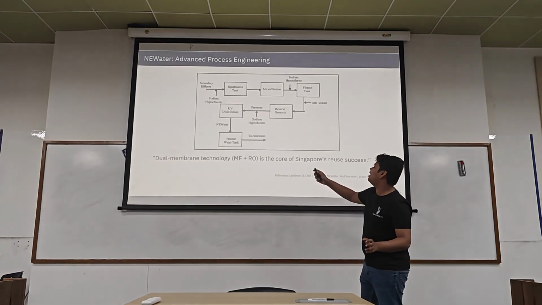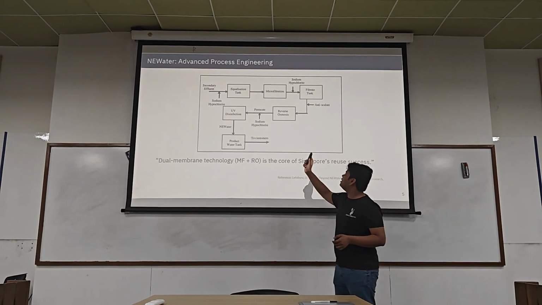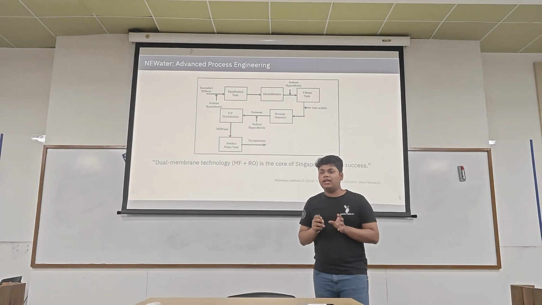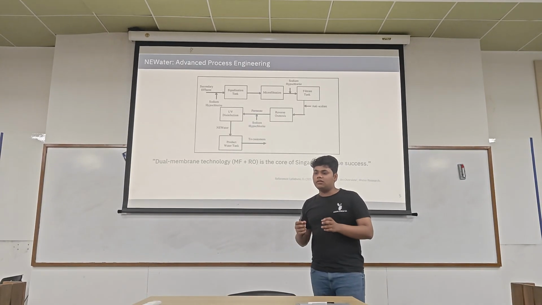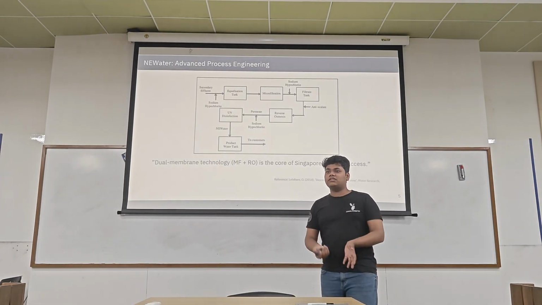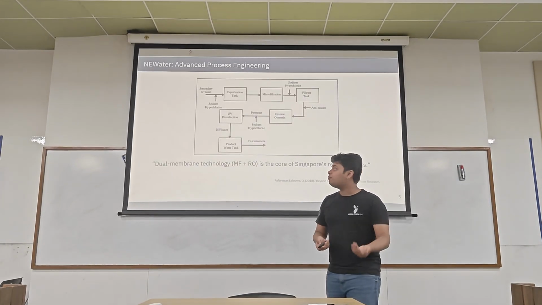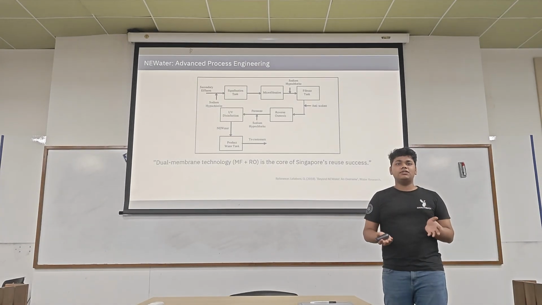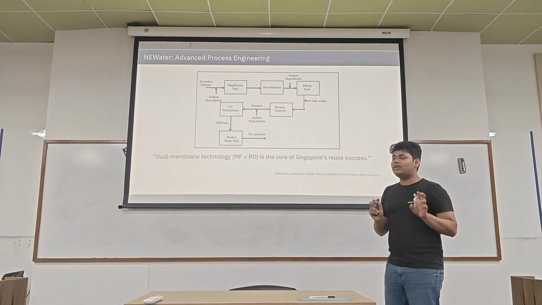After that, we have this whole system where the two major parts are microfiltration and reverse osmosis. Microfiltration works on the micrometer scale and filters out any suspended particles in the water. Reverse osmosis, we have studied how it works. It's a semi-permeable membrane which allows the water to pass through. Based on that, they create NEWater, and around 40% of whole Singapore uses this NEWater.